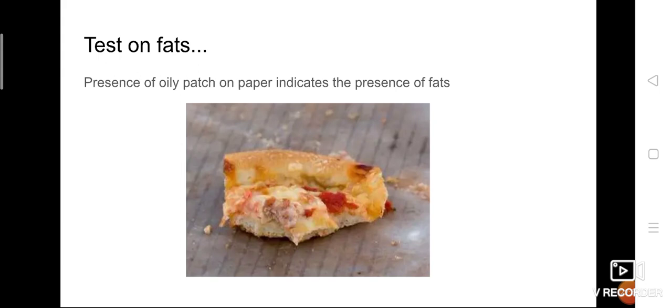And what test are we going to perform for carbohydrates? Iodine test. For proteins, it's a mixture of caustic soda solution and copper sulfate solution. For fats, no chemicals are needed, simply a fried or oil-rich sample plus paper is more than enough. In the first two, we observe the color, and here we say whether it is translucent or not. Okay, so with this I conclude this session today. The remaining things I'll continue in the next class.